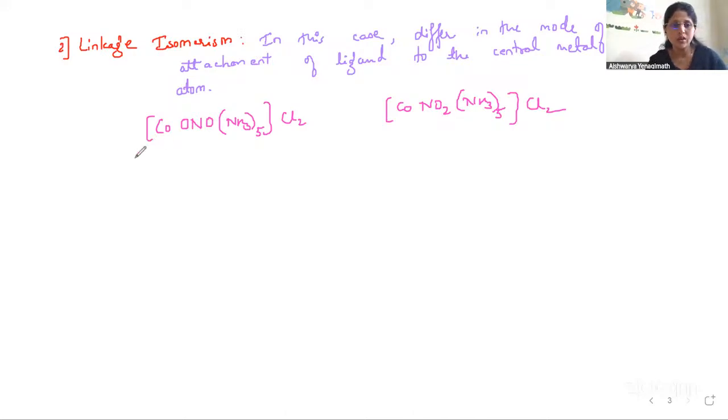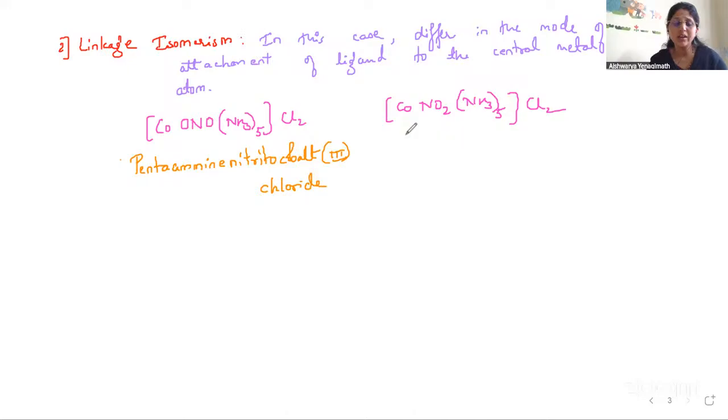Okay, so here it is pentaammine nitro-O, or I can write it as nitrito, cobalt(III) chloride.